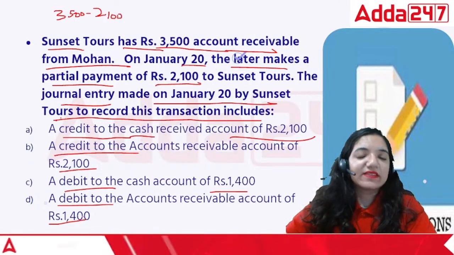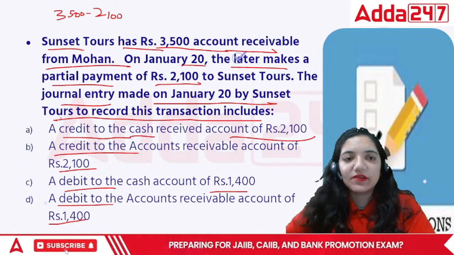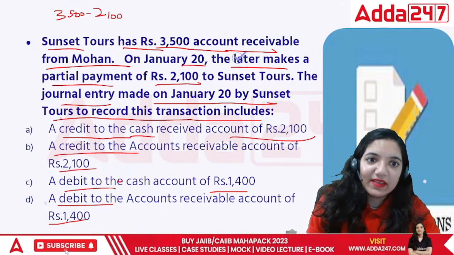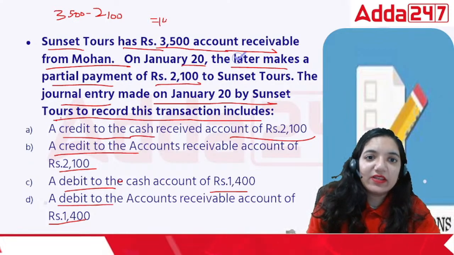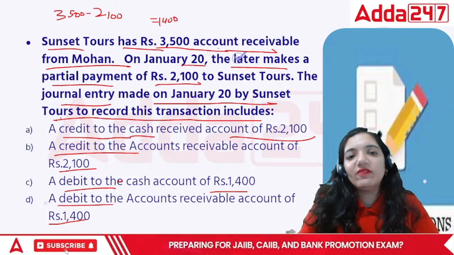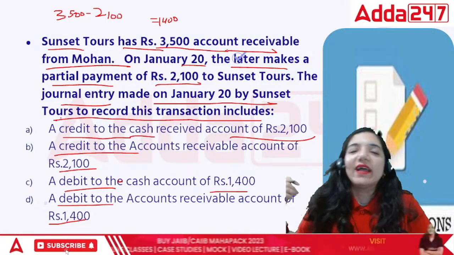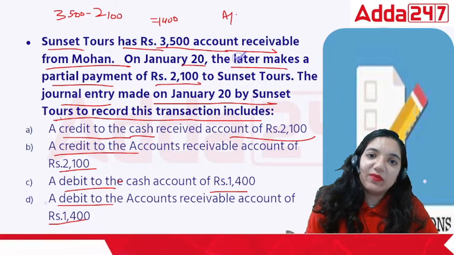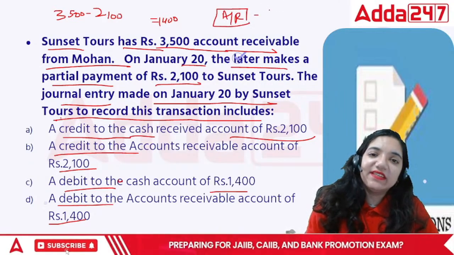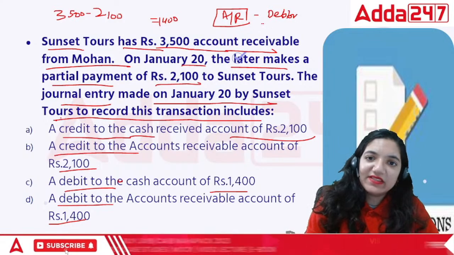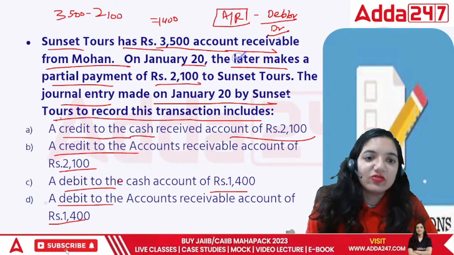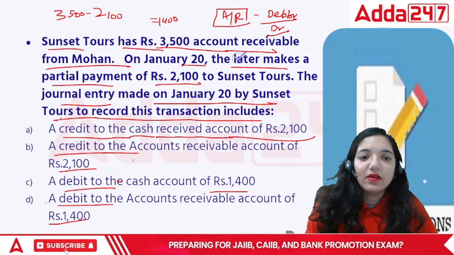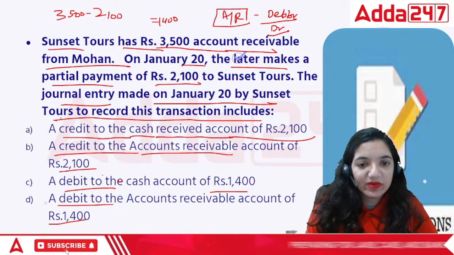Now in this case, one thing is for sure: out of 3,500, 2,100 is paid. That means the remaining amount of 1,400 is still pending. Sunset Tours has 3,500 accounts receivable from Mohan. I am supposed to receive money from Mohan. This means he is my debtor, so he is on the debit side. So a credit to the cash account of rupees 2,100, credit to the accounts receivable account 2,100.